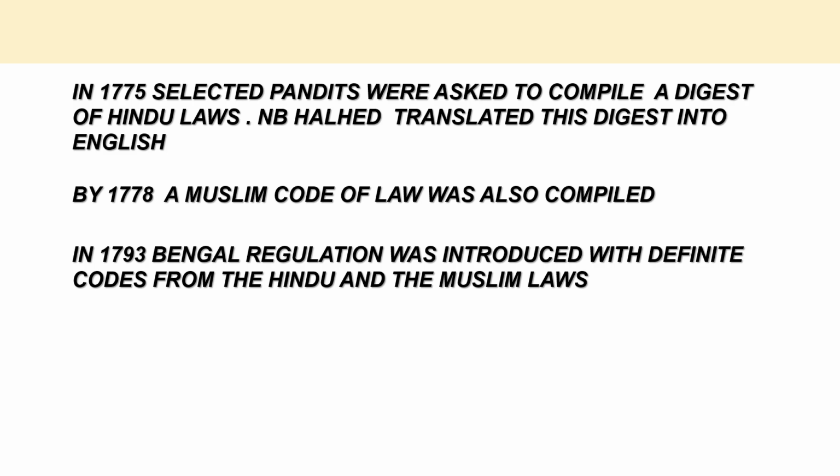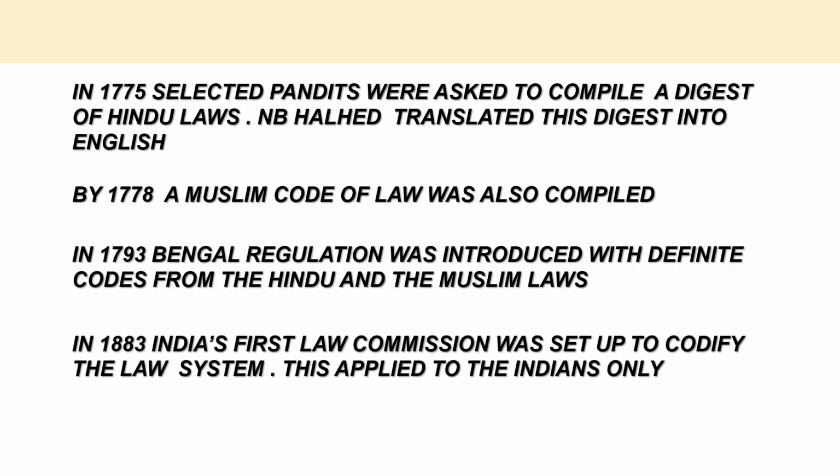A major problem was that the Brahman pundits gave different interpretations of local laws based on different schools of Dharmashastra. So, to bring about uniformity, in 1833, India's first law commission was set up to codify the law system. This applied to the Indians only.